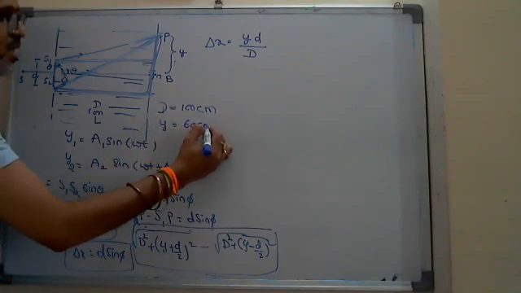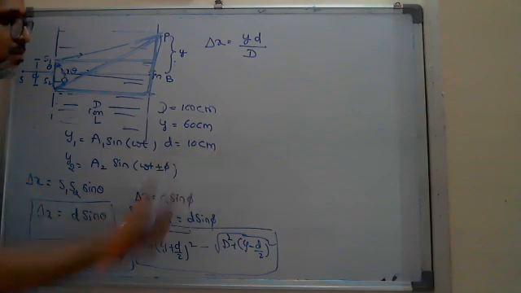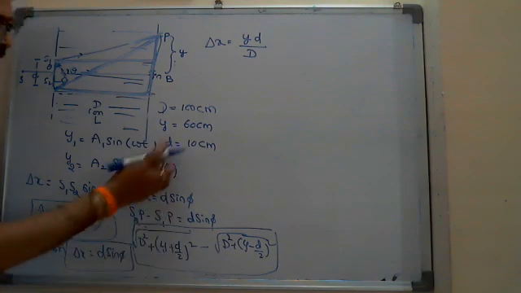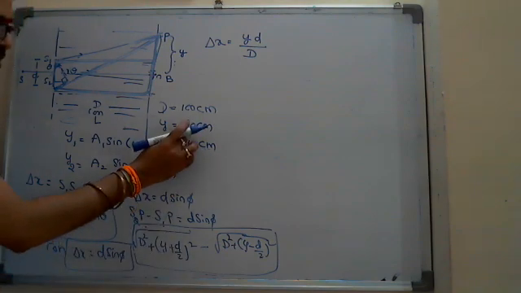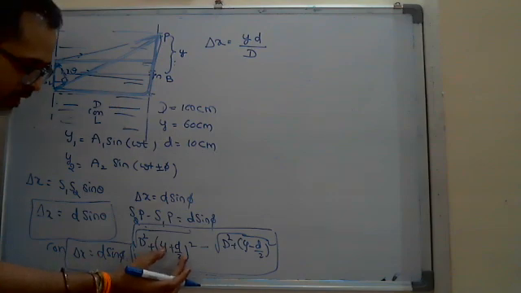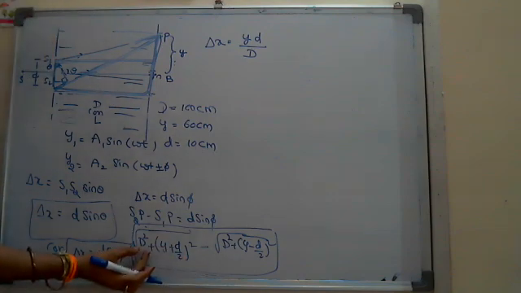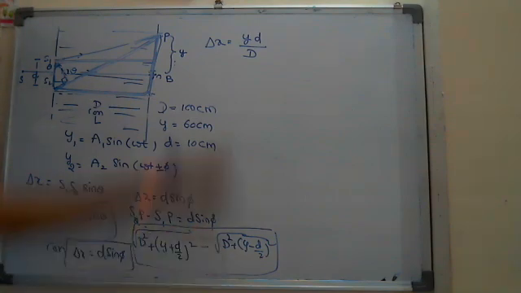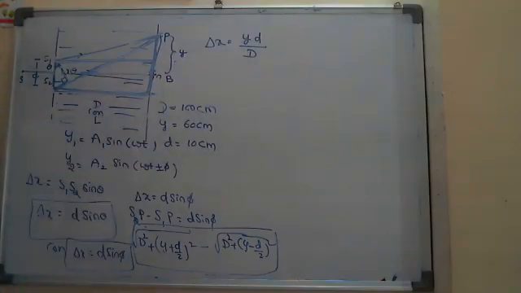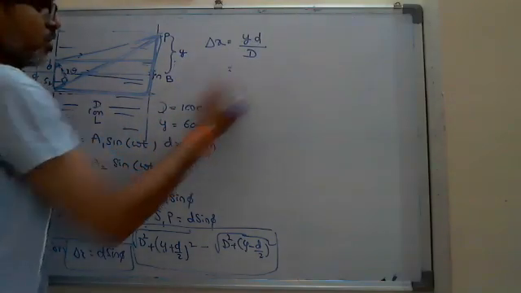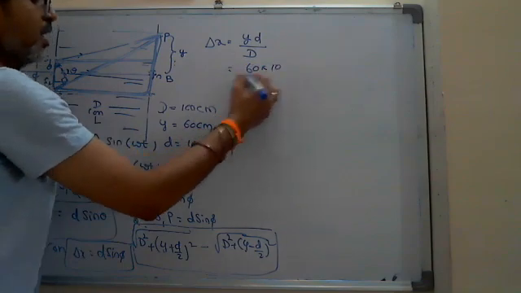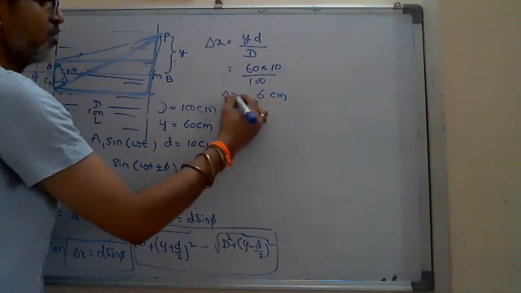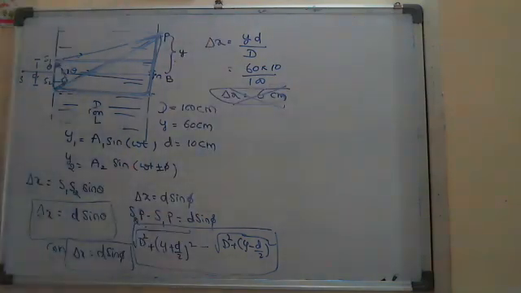Look here, it appears like 1 meter, D is 100 centimeters, but y is 60 centimeters and small d is say 10 centimeters. The difference here, y plus d by 2, taking d by 2 as 5, y plus d by 2 is 65. 65 is not negligible when compared with 100. That's why I can't do the binomial expansion here. If I can't do the binomial expansion, finally I can't write delta x equals yd by D. That's why don't say the answer is, very simple, sir, 60 into 10 divided by 100 is 6 centimeters path difference. If you say that, it is absolutely wrong.